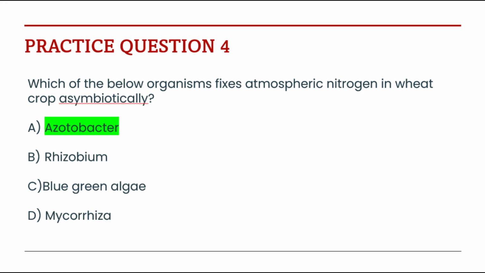Which of the following organisms fixes atmospheric nitrogen in wheat crop asymbiotically? That is azotobacter. I told you, we apply azotobacter on the seeds of wheat. Then it fixes atmospheric nitrogen for the wheat crop.